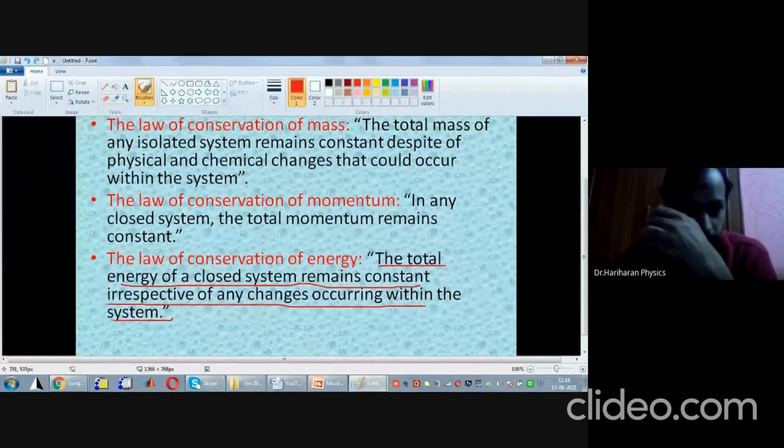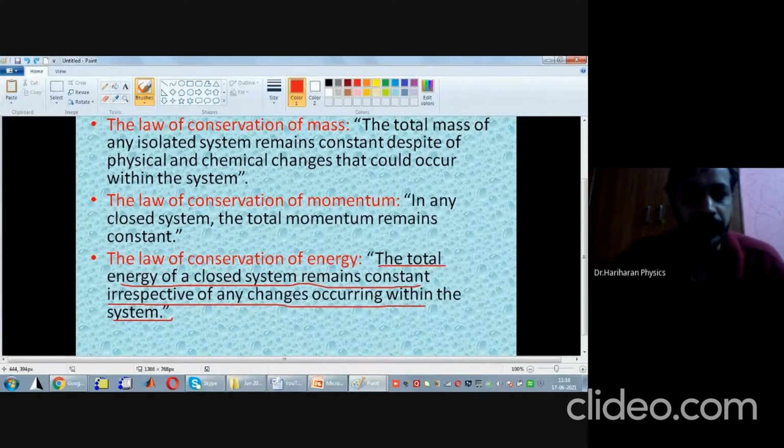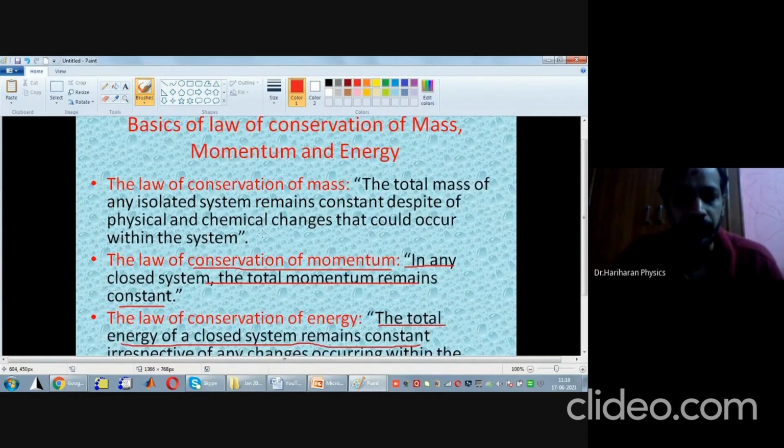Next, what is the law of conservation of momentum? If a system of particles, a collection of particles, collide, what happens? The total momentum before collision will be equal to the total momentum after collision, or the total momentum of this system is going to be constant. This we call the law of conservation of momentum.